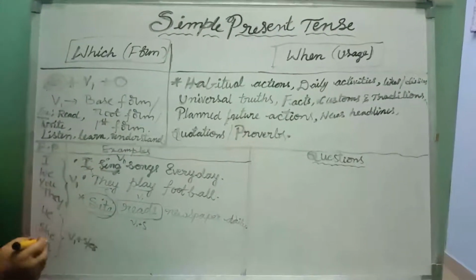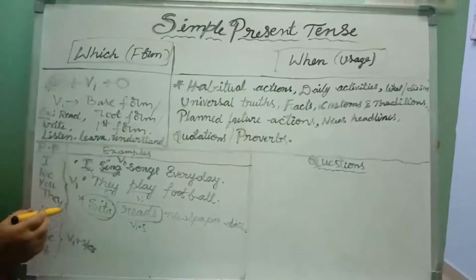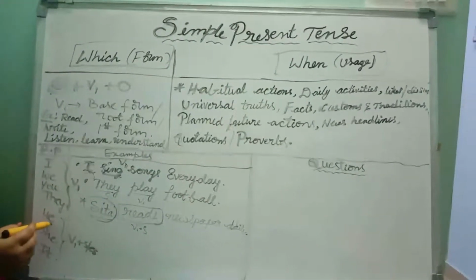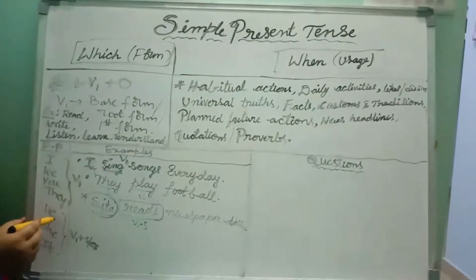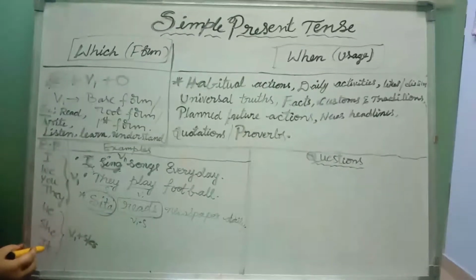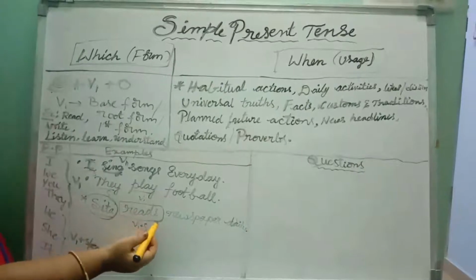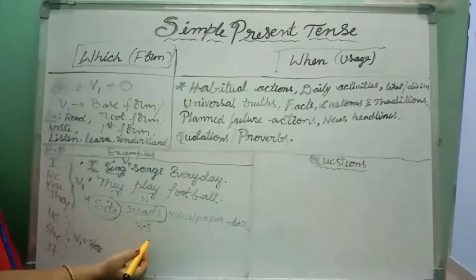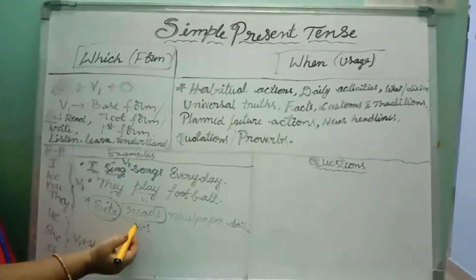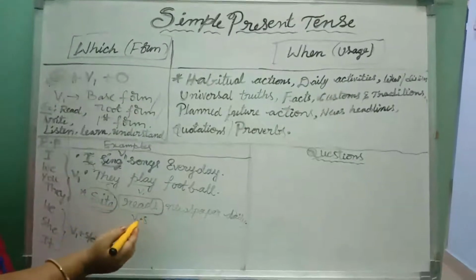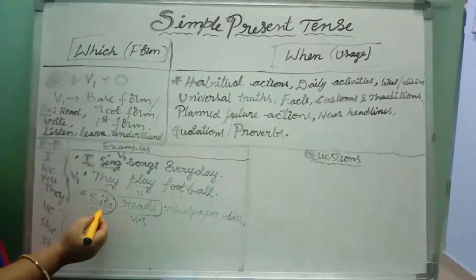Okay, Sita. I told you already, if the subject is in third person singular, that means if you get he or she or it or any other singular name as subject, you have to add s or es at the end of the verb. Okay, so that's why we have written like this.